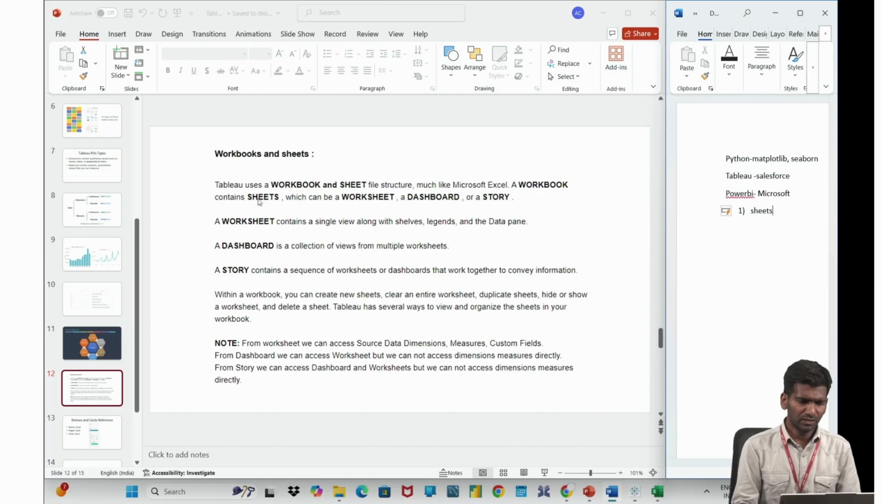So first thing we need to do is create worksheets. In these sheets we can talk individually. We can talk month wise, state wise, or however you like to visualize. So the next thing we need to do is create a dashboard. So how will we get this dashboard? If we combine all the sheets together, we will get a dashboard.